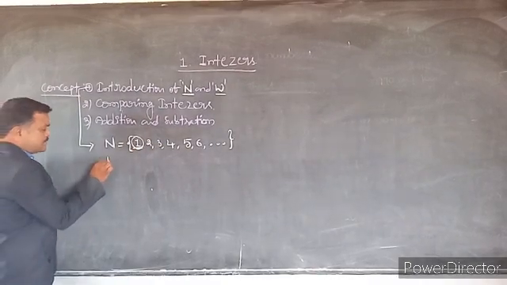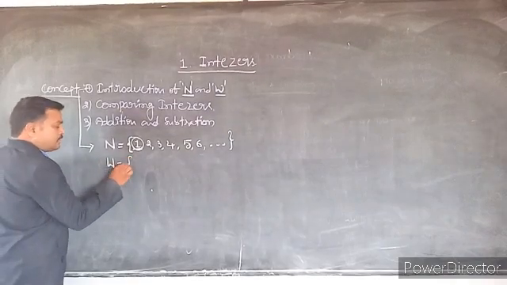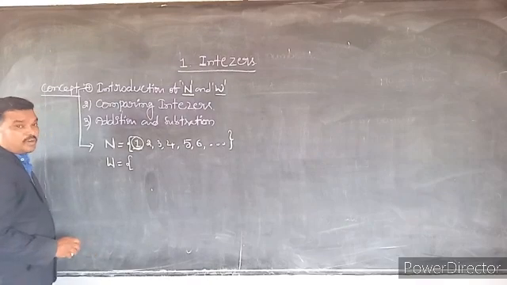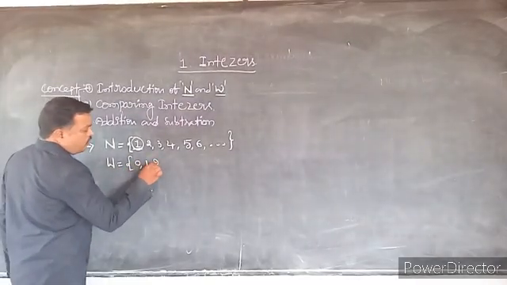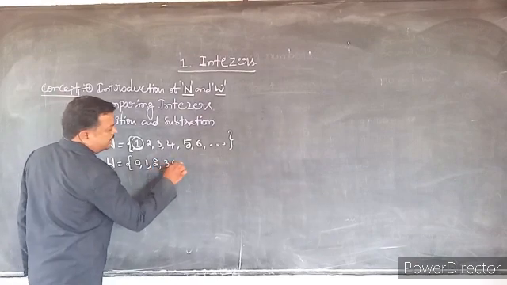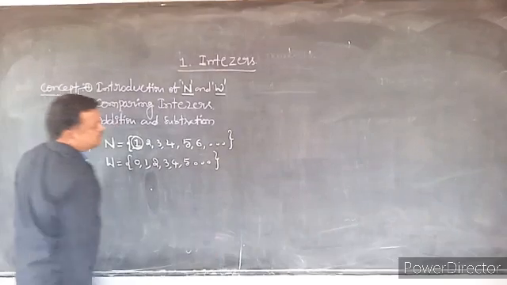Whole numbers start from 0: 0, 1, 2, 3, 4, 5, and so on.